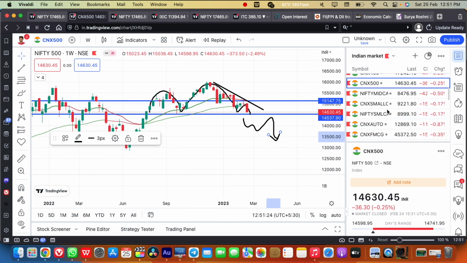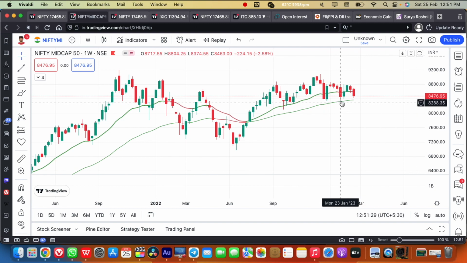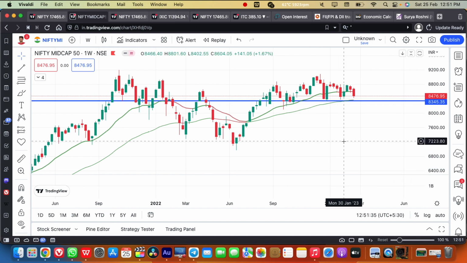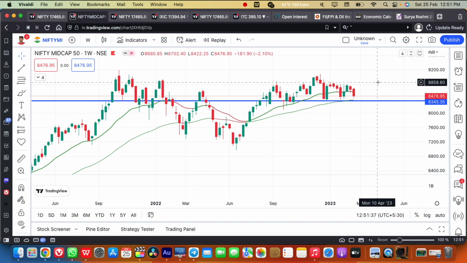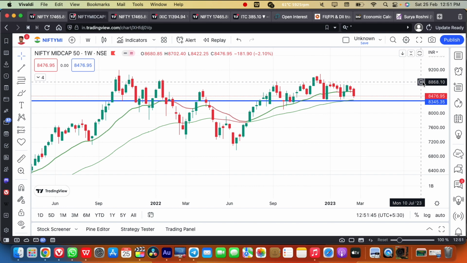Coming to the Nifty midcap stocks, they were also bouncing back from a very crucial support level, the 8,350 level. Any breakdown below 8,350, the negative momentum will continue. Then, as I told, I will take some short positions, or else I will definitely stay completely away from the market if it gives a breakdown below the 8,350 level.